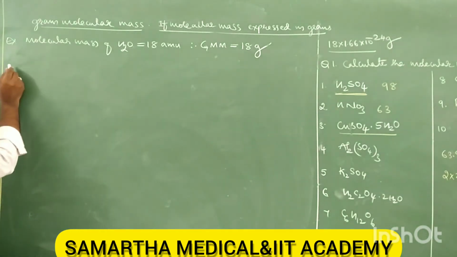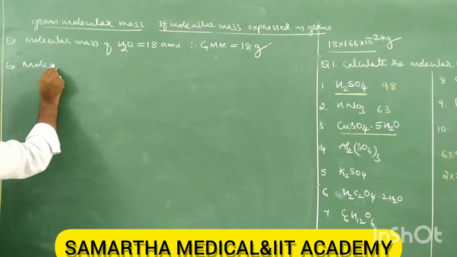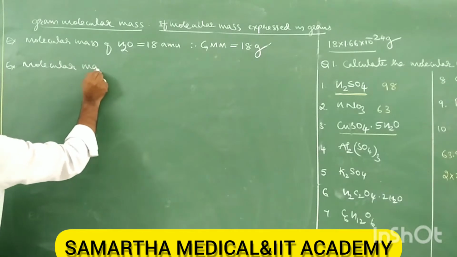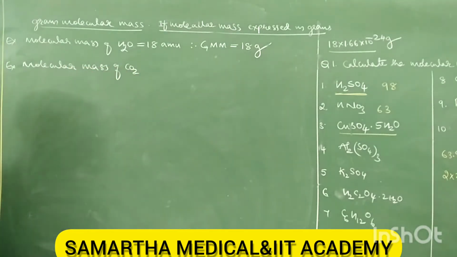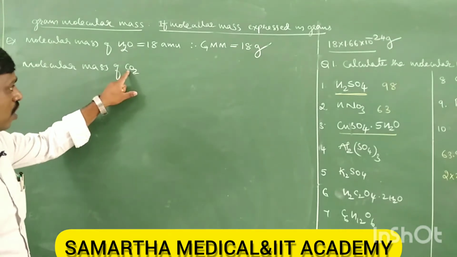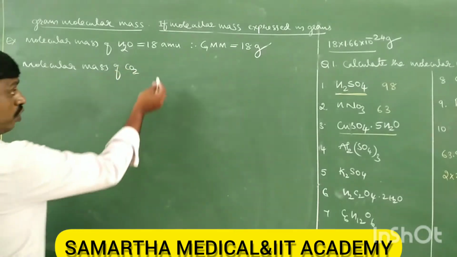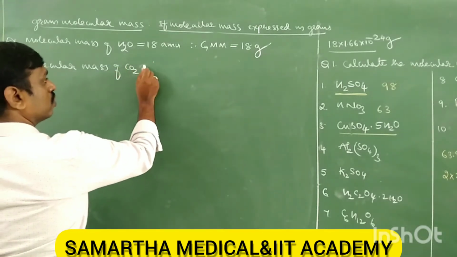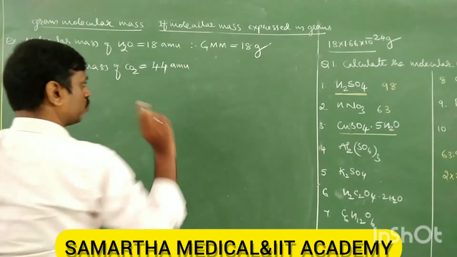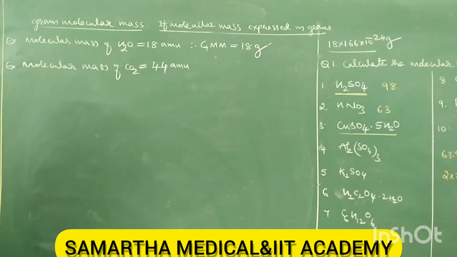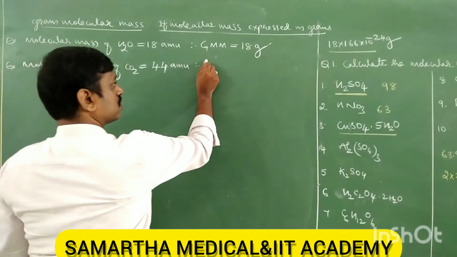Similarly, the molecular mass of CO2, carbon dioxide. What is the molecular mass of CO2? Carbon is 12. There are 2 oxygen, 32. 12 plus 32 is 44. 44 AMU is its molecular mass. Then the gram molecular mass equals 44 grams.